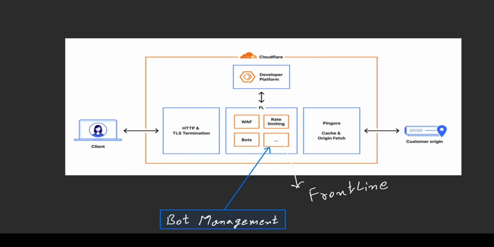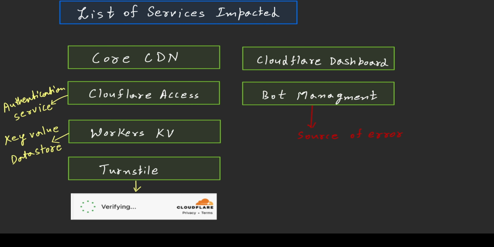So what actually happened on the day of the issue? On the day of the issue, we received an error in the bots section of the Frontline. This is the main core proxy of Cloudflare, and it works in less than milliseconds of time, and makes these following checks. And on the day of the issue, the bots check was failing again and again. Due to the Cloudflare issue, these particular services were impacted.